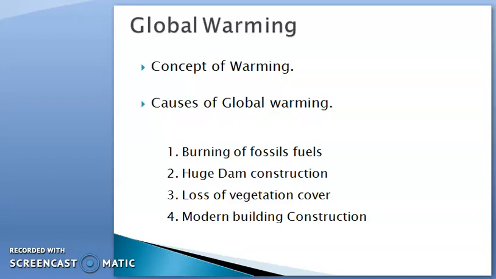Now we will discuss the causes of global warming. Here I am discussing 4 different causes of global warming. First one is the burning of fossil fuels. You know, the petroleum products like petrol and diesel are fossil fuels. After burning, these fossil fuels release different types of gases, which are considered pollutant gases.